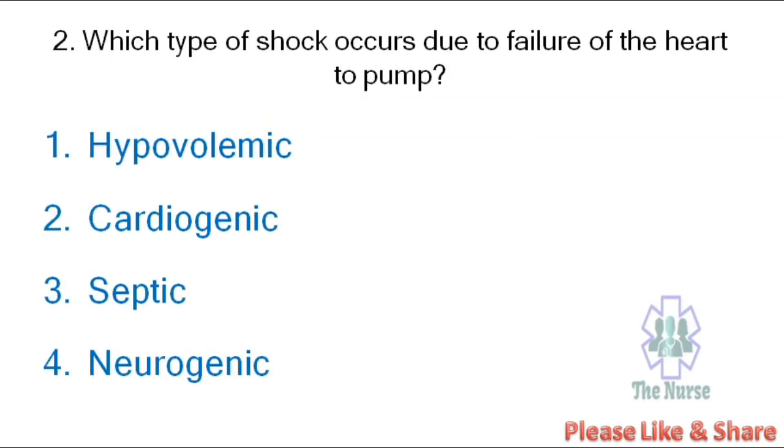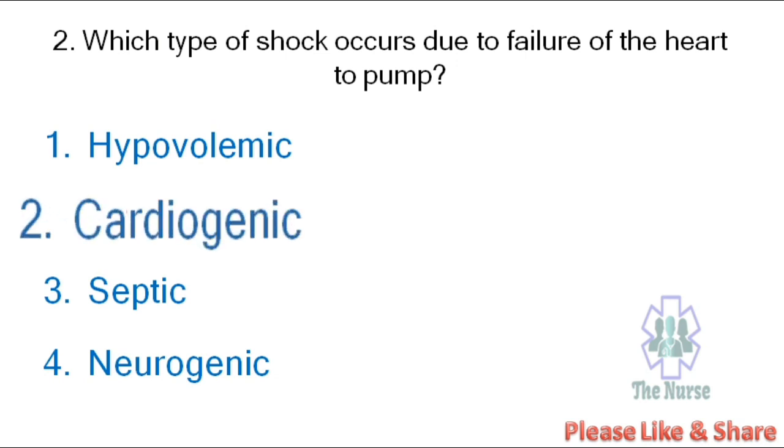Next question. Which type of shock occurs due to failure of the heart to pump? Hypovolemic, cardiogenic, septic, neurogenic. The correct answer is cardiogenic shock.